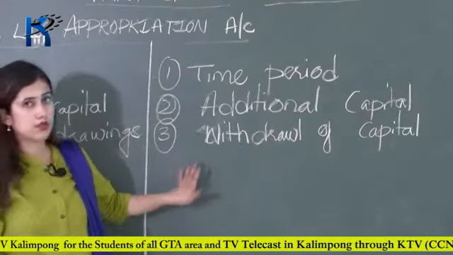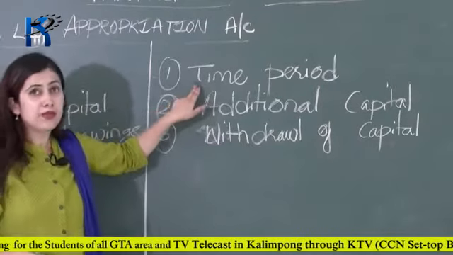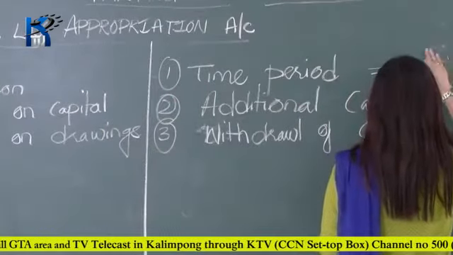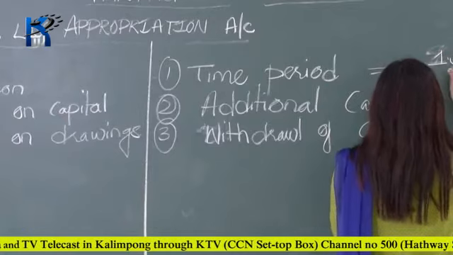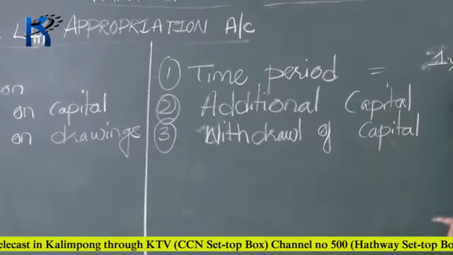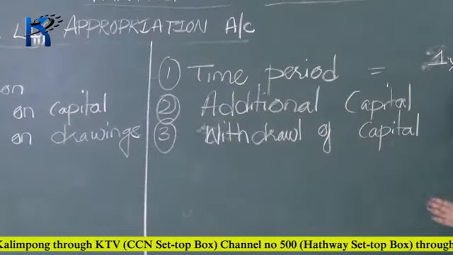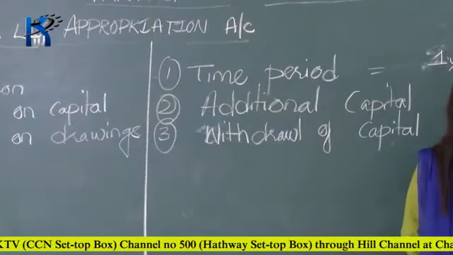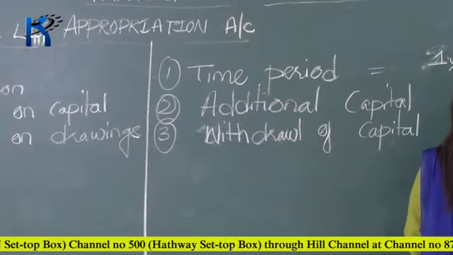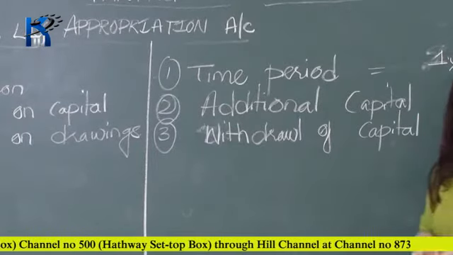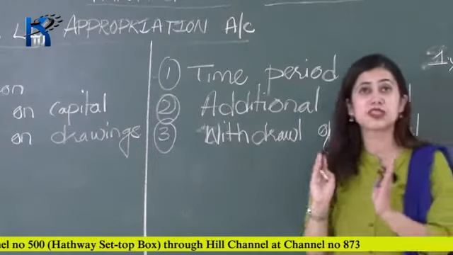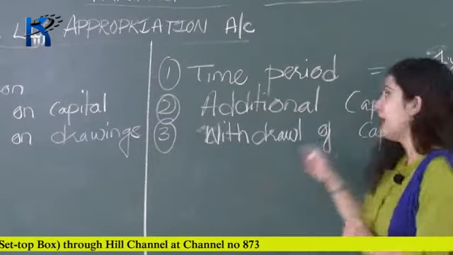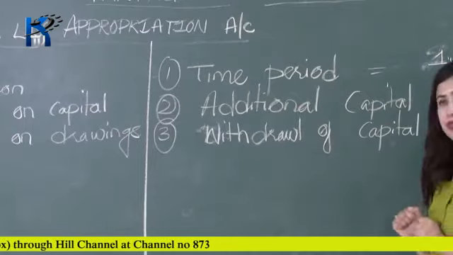We have to consider these three things, and number 1 is the time period. Suppose it is for 1 whole year, then you just write the rate into the amount for 1 year. Suppose it is for 6 months, then you have to calculate interest on capital for 6 months only. 6 months means 6 divided by 12, into rate, into your capital.